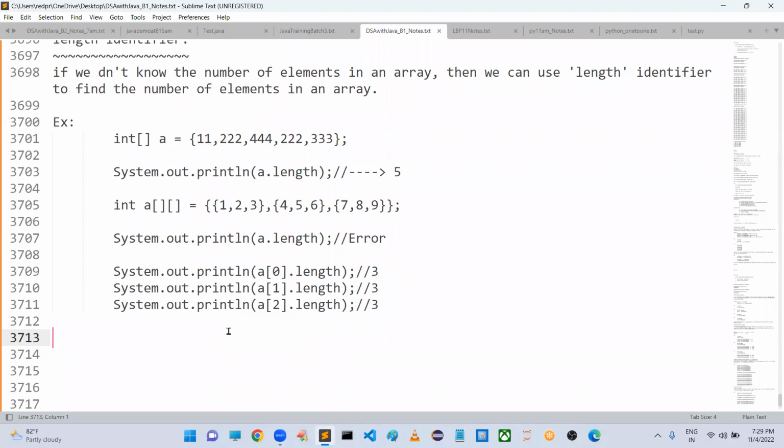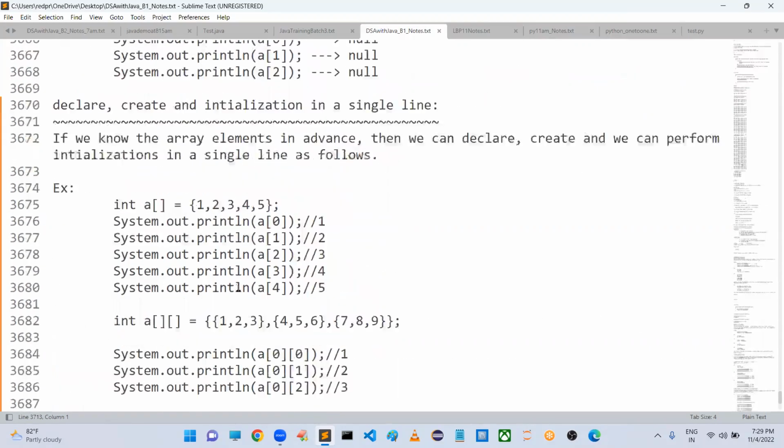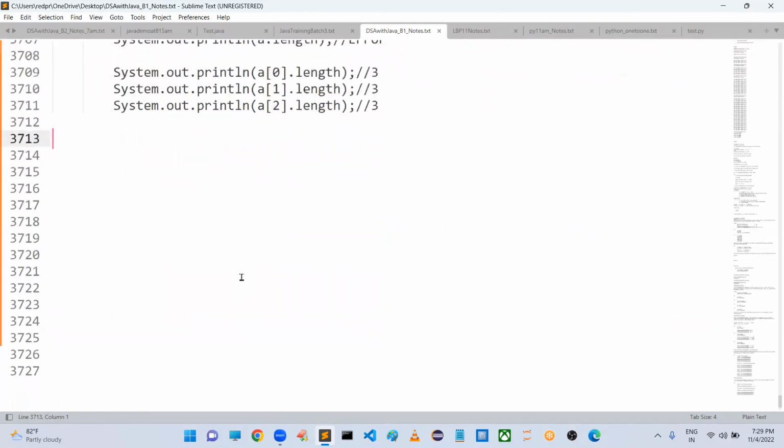We will get 2 square brackets. Yes, in Java it is an array of arrays, which will tell us whether it is an array or an array of arrays. Yeah, correct. So this is what we have.